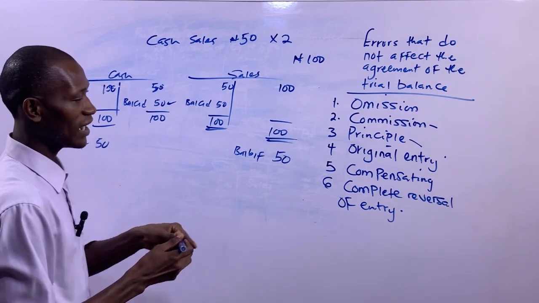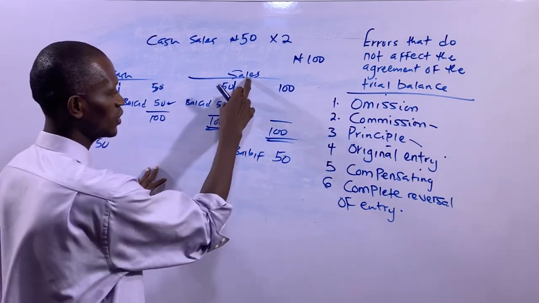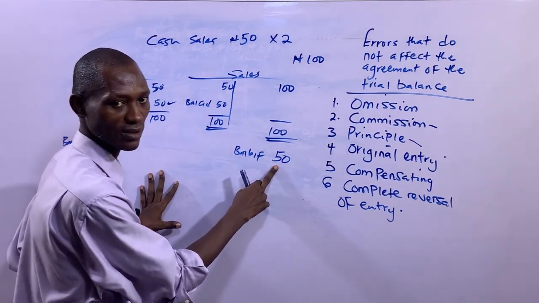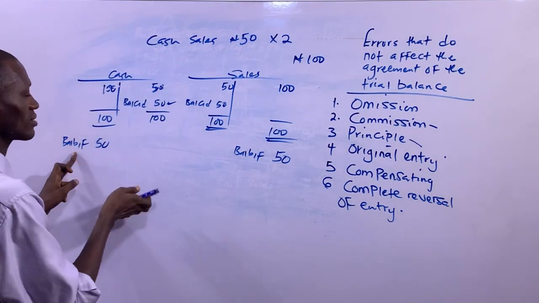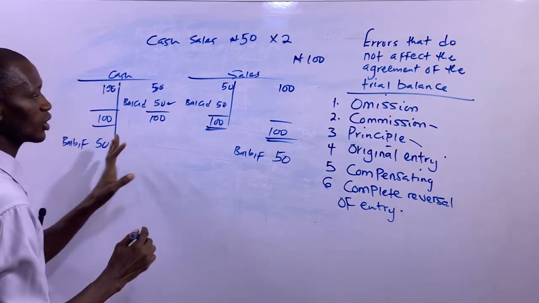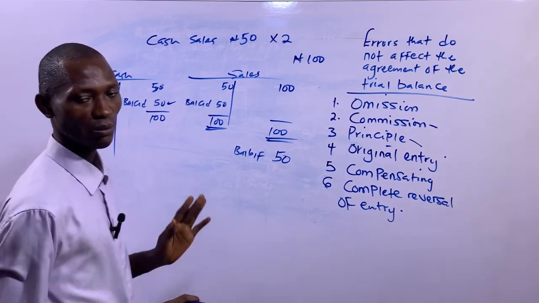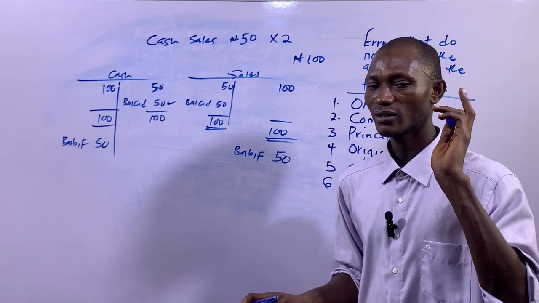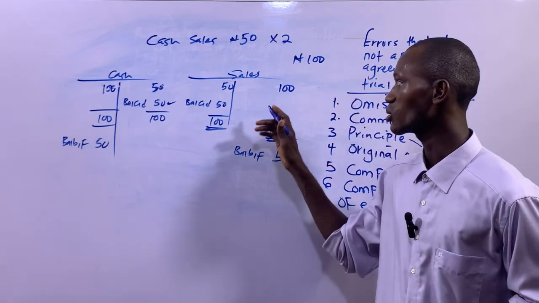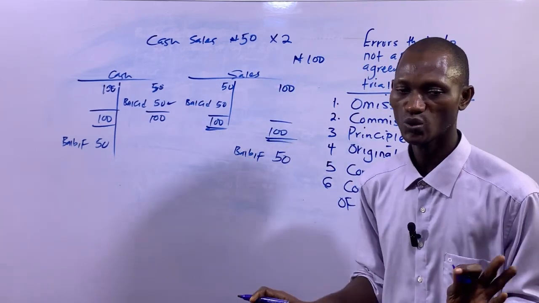So the normal credit balance, which ought to have been in sales account, is this. And the normal debit balance, which ought to have been in cash account, is this. So this is basically the correction of error of complete reversal of entry. If you want to correct it, pay careful attention. You need to multiply the amount by 2.